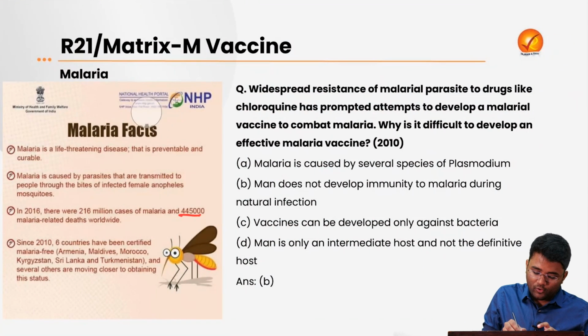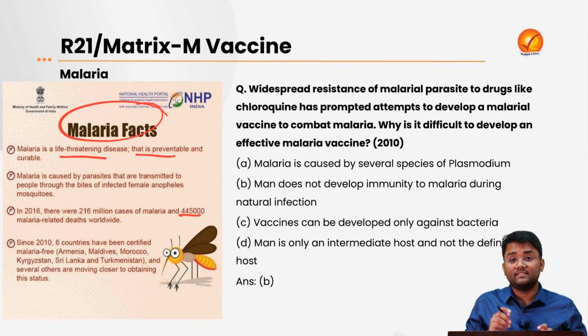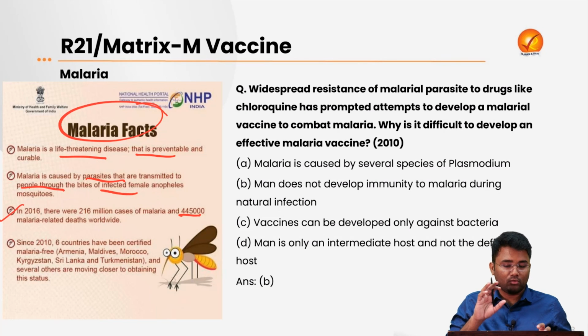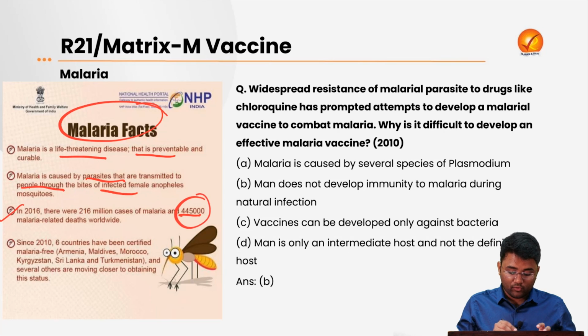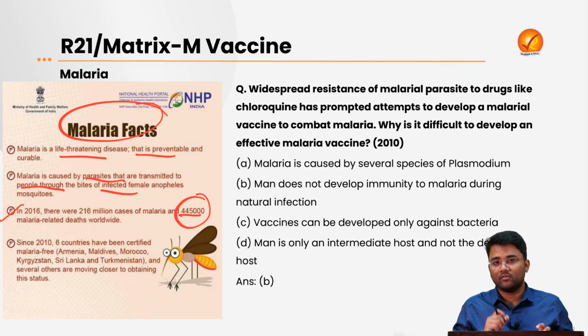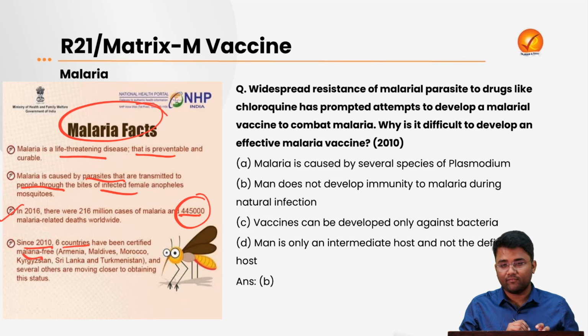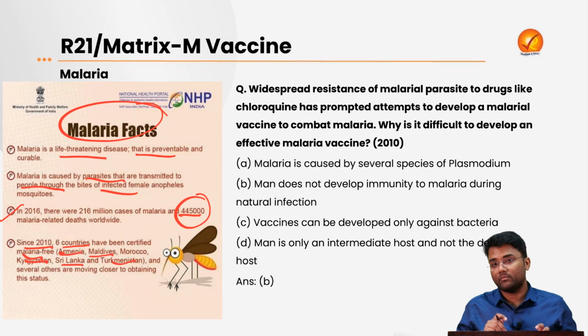Now let's also look into some basic facts about malaria. It is a life-threatening disease that is preventable and curable. It is caused by parasites that are mainly transmitted to people through the bites of infected female Anopheles mosquitoes. In 2016, there were almost 216 million cases of malaria and almost 4,45,000 fatalities related to malaria. Since 2010, 6 countries have been certified malaria-free, and they are Armenia, Maldives, Morocco, Kyrgyzstan, Sri Lanka and Turkmenistan.